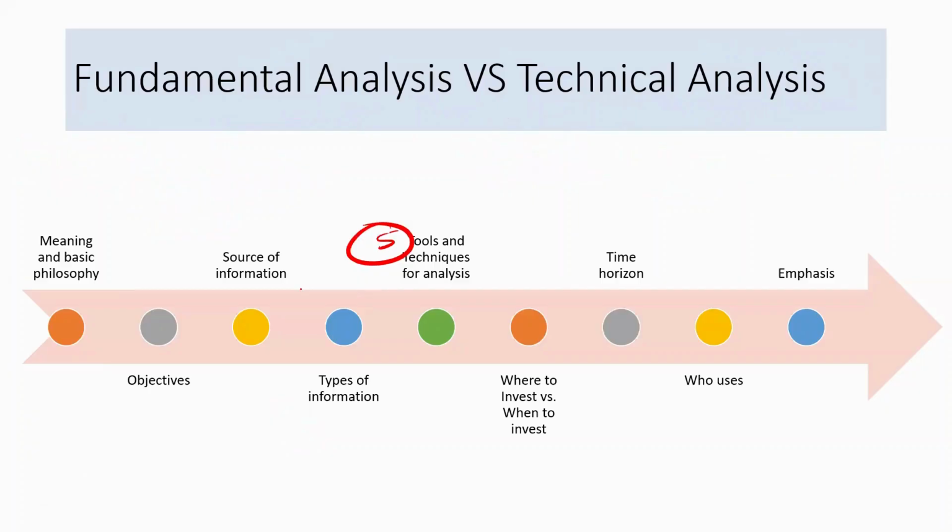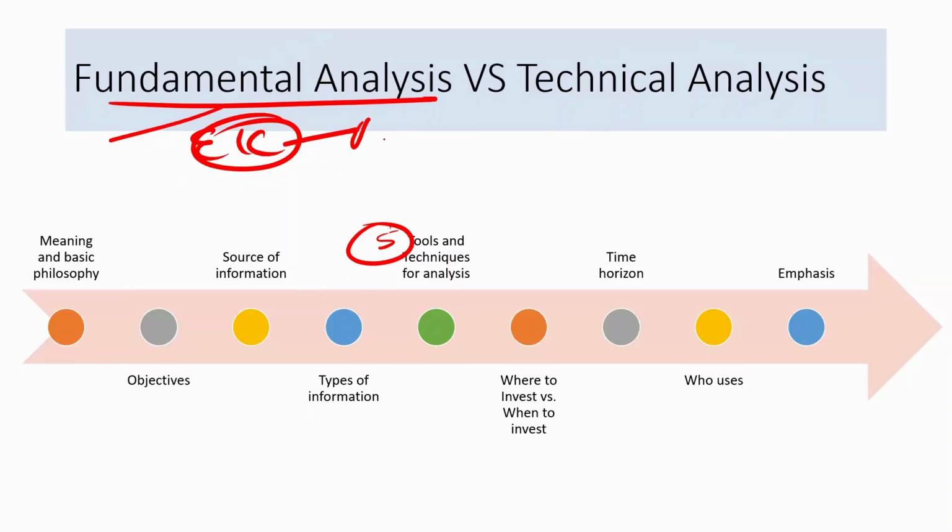Fifth, tools and techniques for analysis. When we were doing the fundamental analysis, we were doing the assessment of the economy. Again, we were using the EIC framework. And what were the techniques we were using? The accounting tools. What were the accounting tools? The financial ratios.